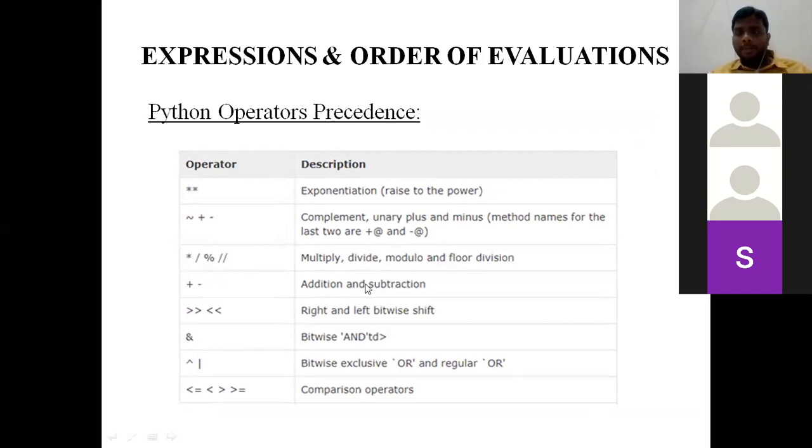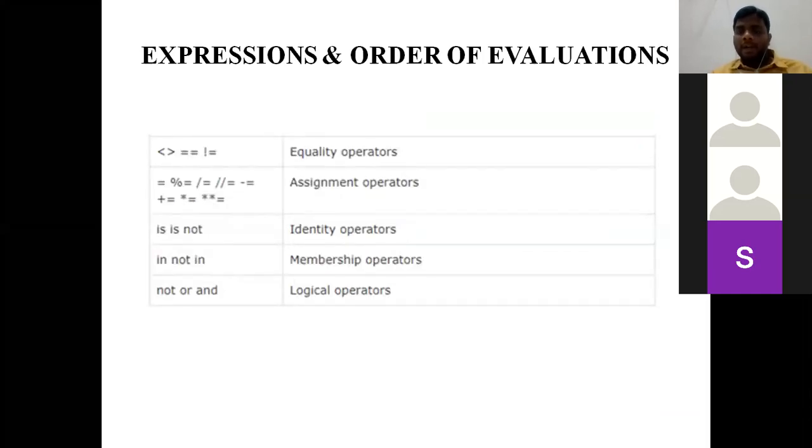Next addition and subtraction. Next three operators are bitwise operators. Next two are relational operators. After relational operators come assignment, identity, membership and logical operators. The least precedence among all the operators is for logical operators. Clear?